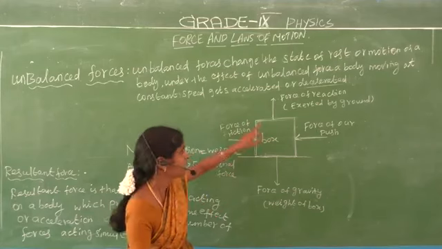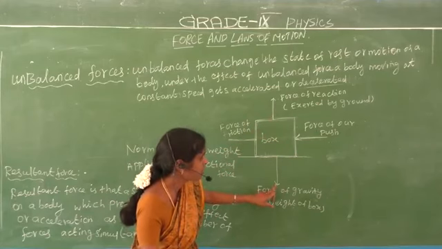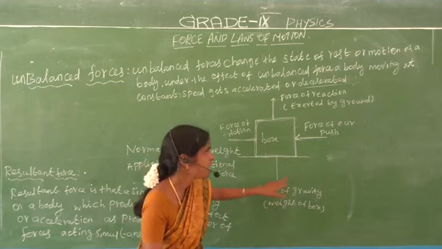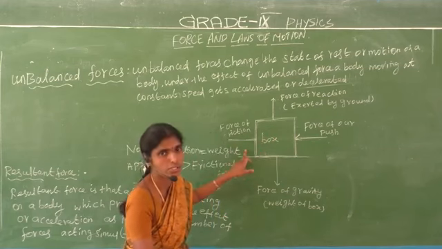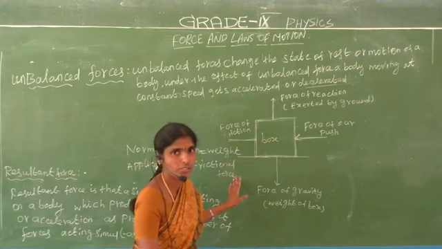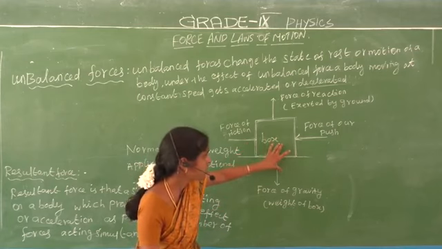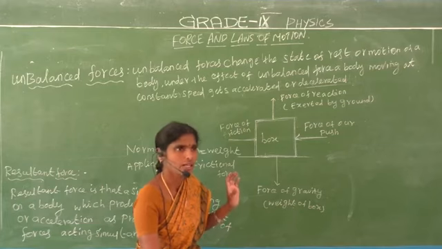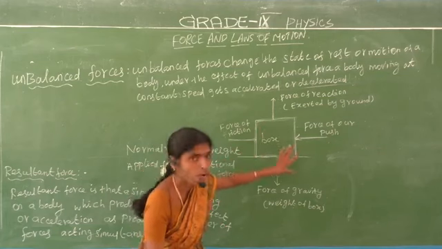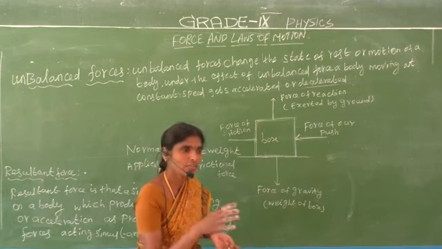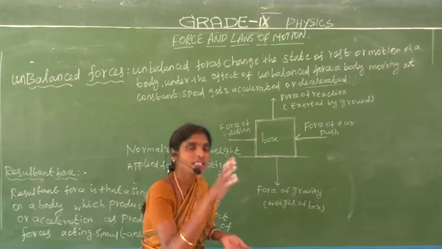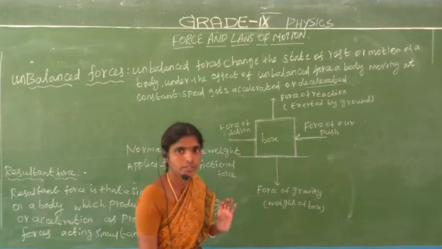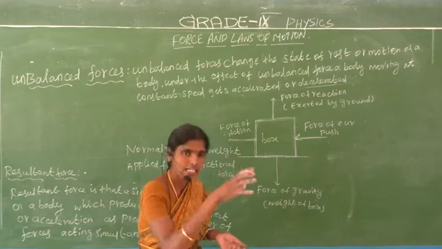Do you understand? Normal force equal to weight, which is the force of gravity. Applied force equal to frictional force. This object contains balanced forces. Now let us consider one box. We push the box, but the box does not move. Why? Because the box contains four forces. Let us consider one stationary box.